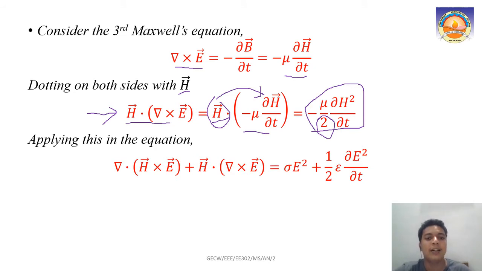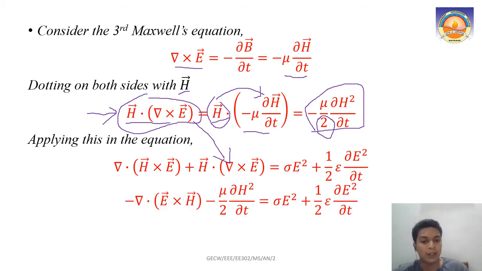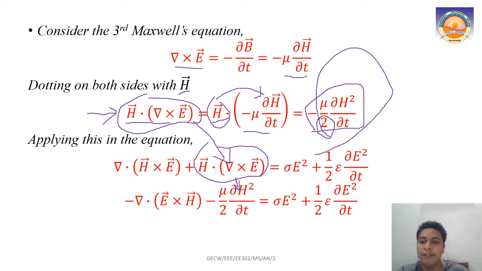In this, what you have got here, this H · (∇ × E), we have a value already that we can substitute at this place, which is minus mu by 2 ∂H² by ∂t. So if you substitute that, we will have what we are seeing here. In the place of H · (∇ × E), I am just writing minus mu by 2 ∂H² by ∂t, which we already defined here, right?